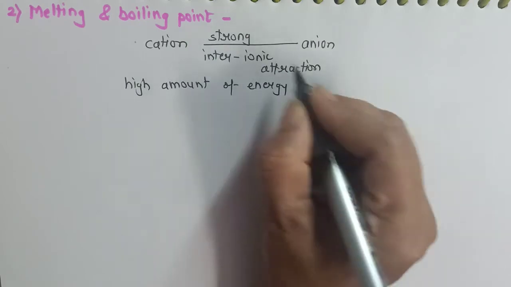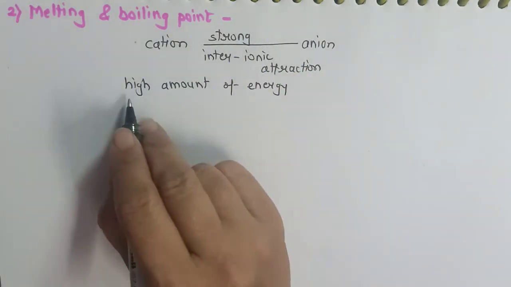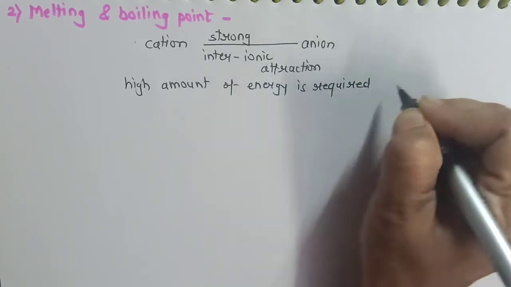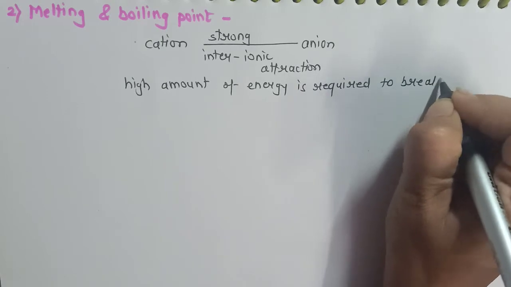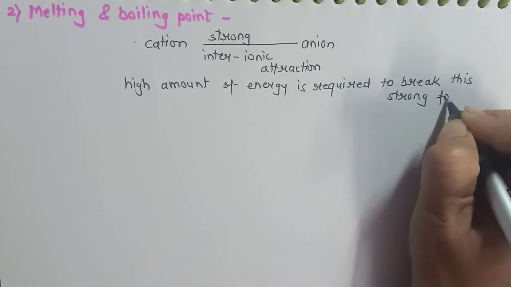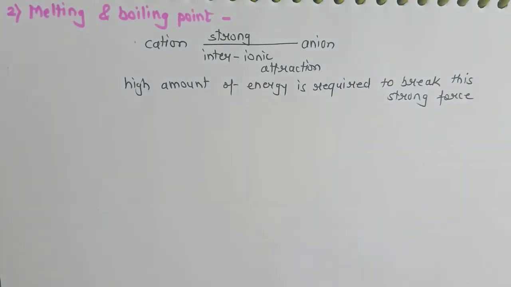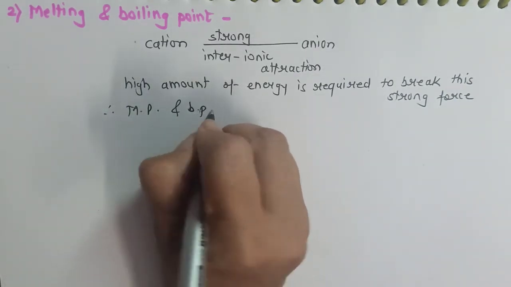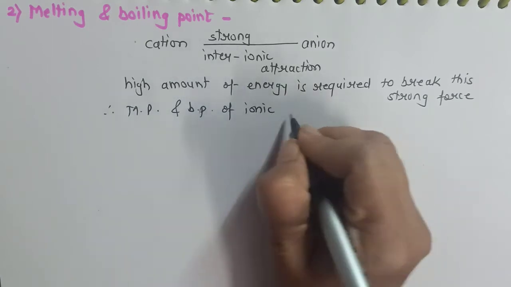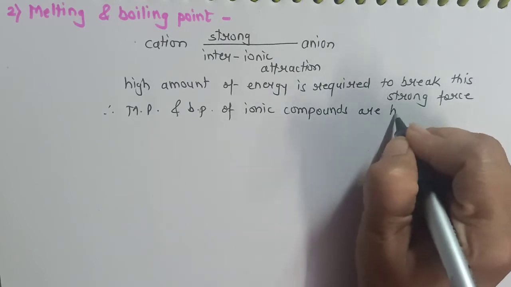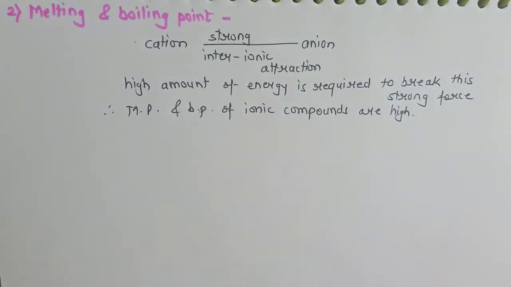In melting and boiling, we break the bond between cation and anion. So a high amount of energy is required to break this strong force. So what will be its impact on melting and boiling point? As a consequence, the melting point and boiling point of ionic compounds are very high. Remember students, each and every characteristic can be asked as a give reason question.